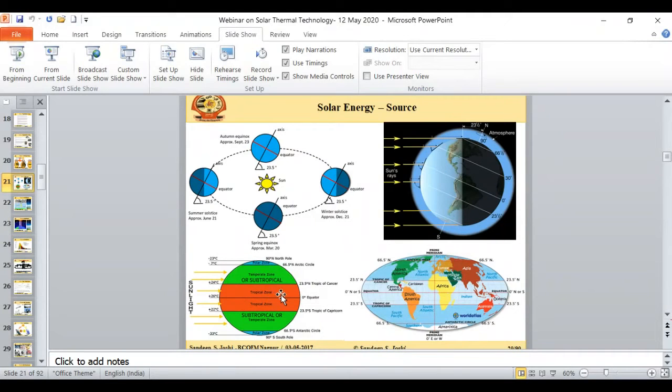Like for example, we are in the tropical zone, then there is a subtropical zone, then there are the polar zones. So like this, we divide the Earth into different zones, and based on our location of installation, the elevation of the location, and our application, we need to see what is exactly the position of the Earth with respect to the Sun. For example, if I am living in the southern hemisphere at some particular location, I need to see what is the exact location, and if my application is, say, the solar cooling application, then I require to install the solar collector in such a way that in the summer season it should use the maximum amount of the solar energy.